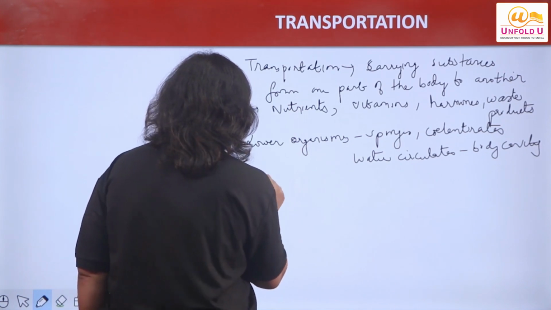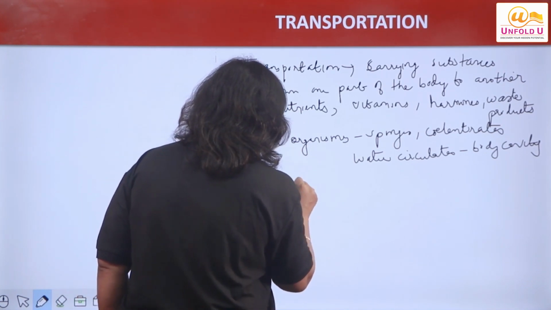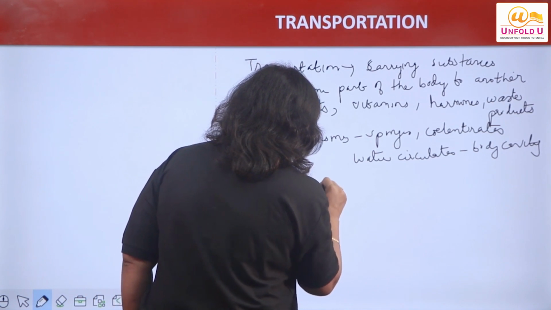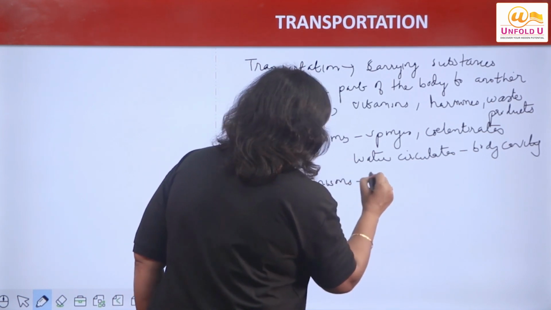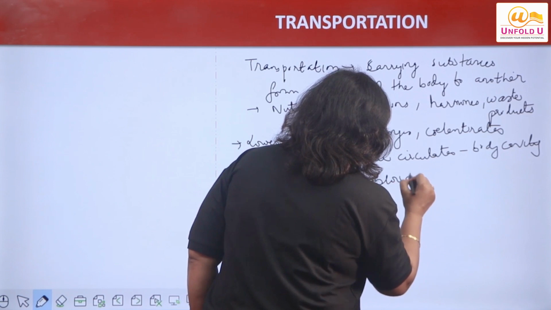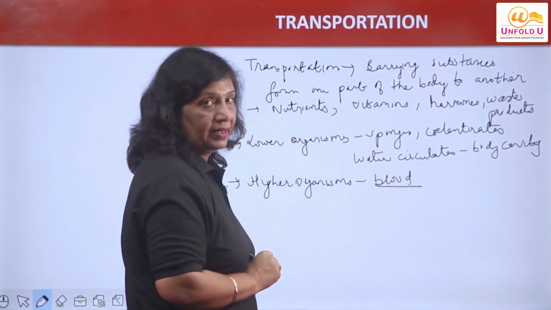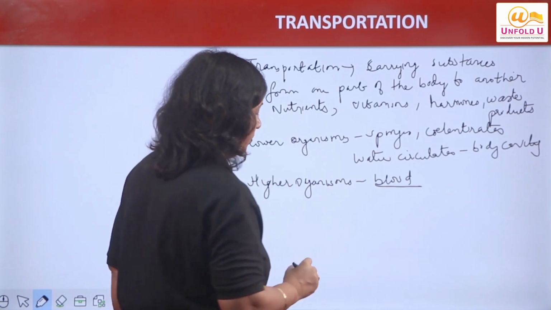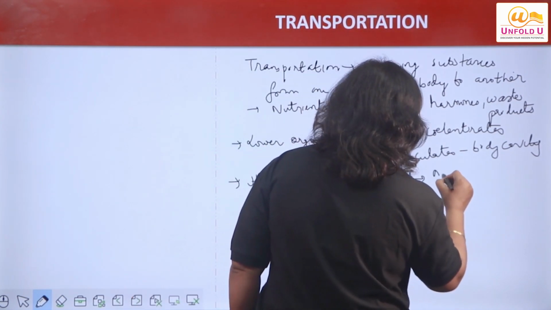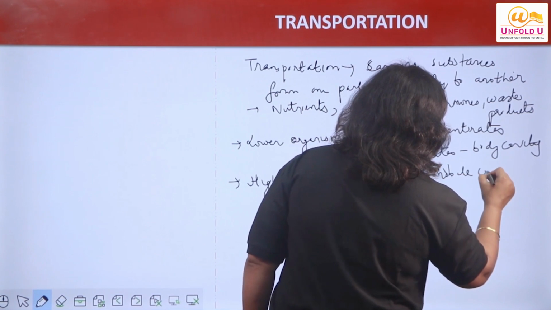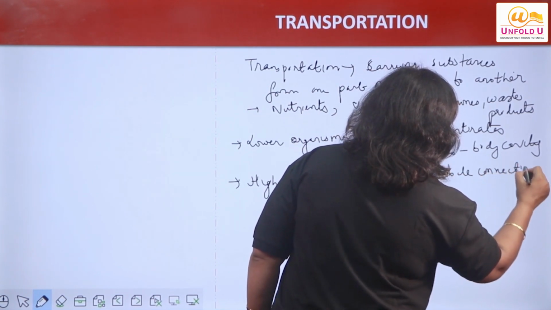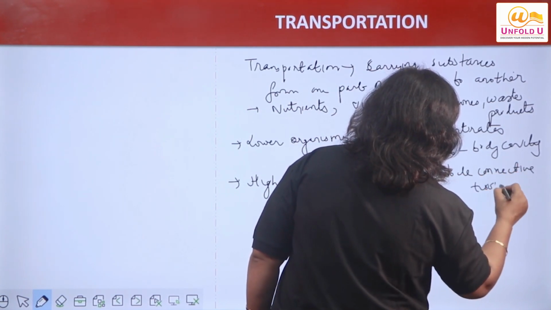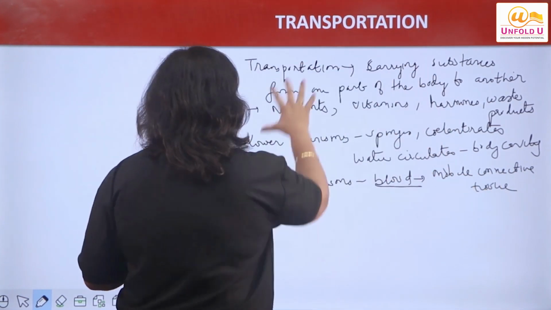But in case of higher organisms like mammals, we have this mobile structure which is called blood, which is carrying the materials from one part of the body to another. So what is this? This is mobile connective tissue, or you can say we have complete structure.